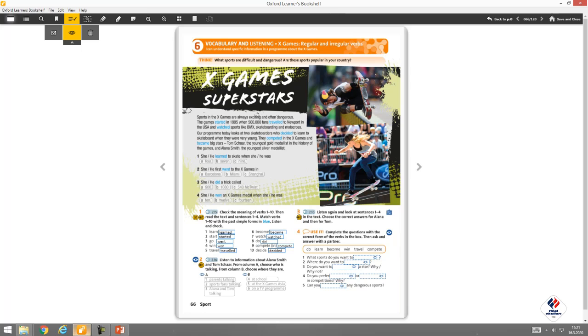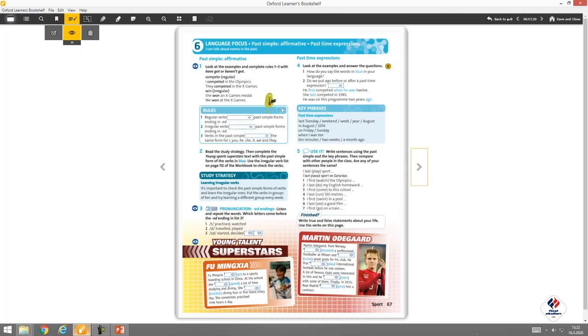Okay. Now let's look at practice 4. Complete the questions with the correct form of the verbs in the box. What are they? What sports do you want to learn? Where do you want to travel? Do you want to become a star? Why or why not? Do you prefer winning or competing in competitions, in races? Why? And can you do any dangerous sports?